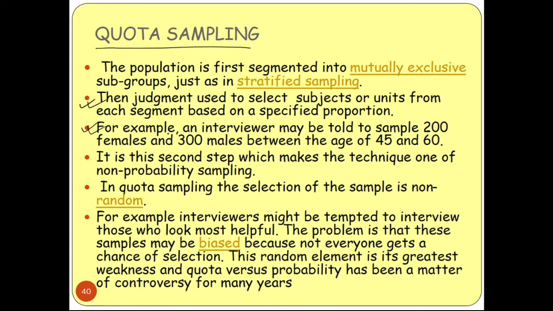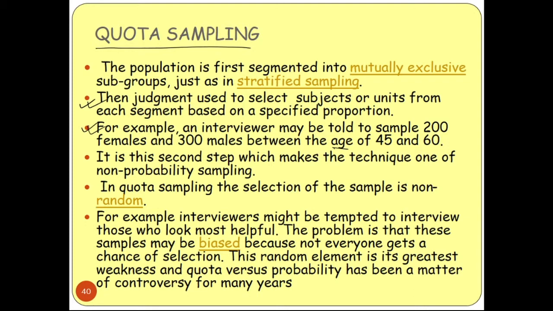So here this is the example. Suppose we want to categorize our population according to some technique, and at first you are dividing the whole population using the female and male criteria, and after that you are providing the age criteria also.